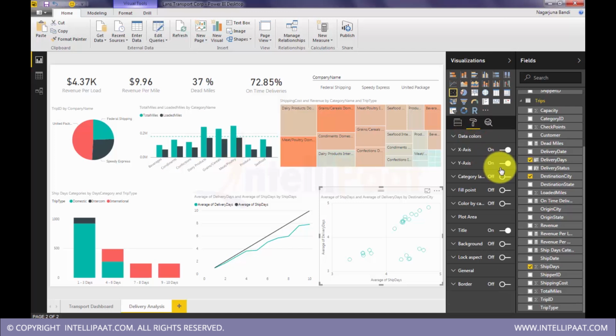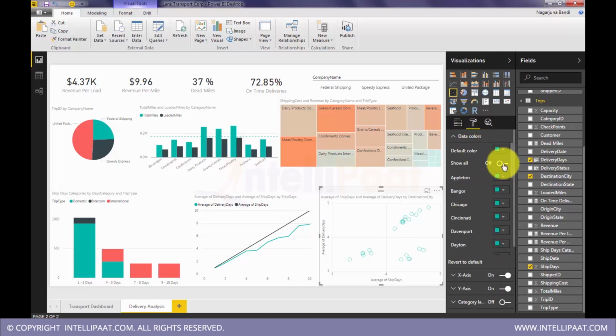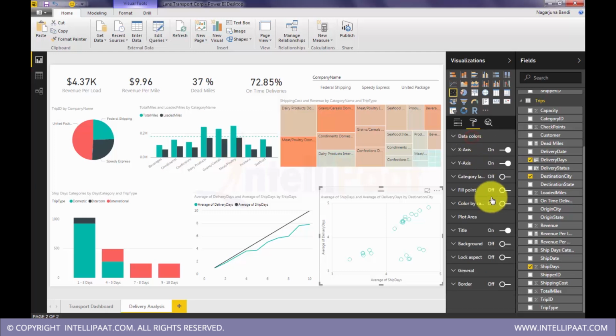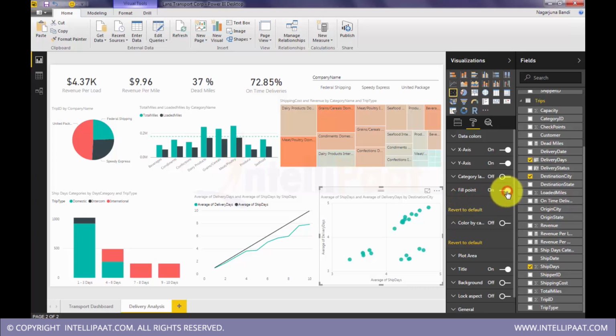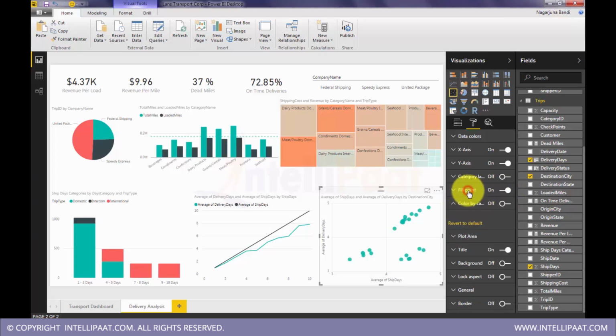Yeah, so we can do colors, formatting, show all. Yeah, we can do all this. Bubbles, we can fill, we can do colors by bubbles. Okay, you can fill them.